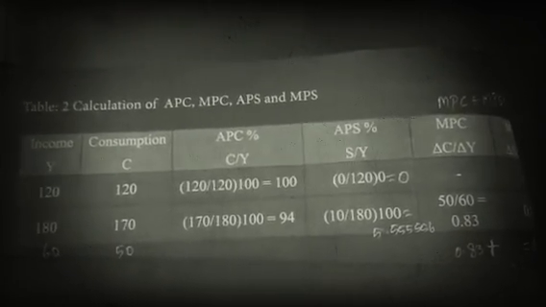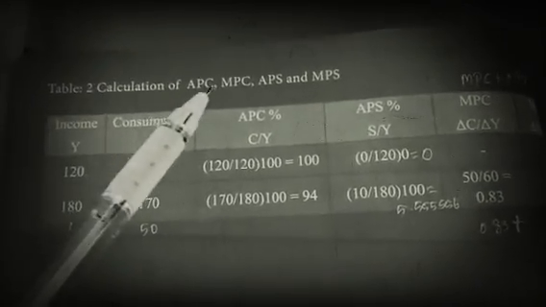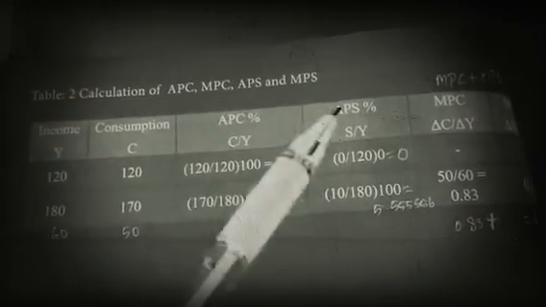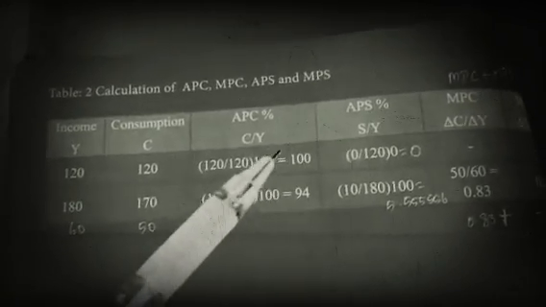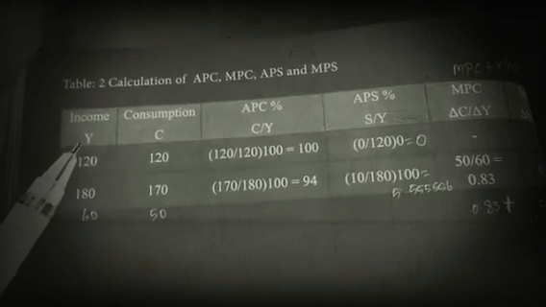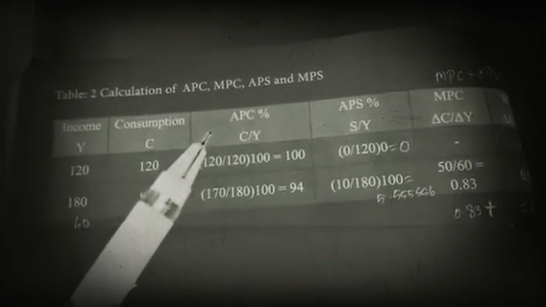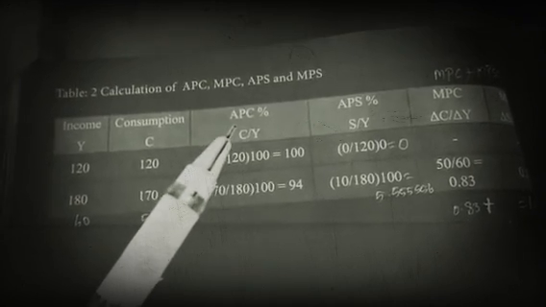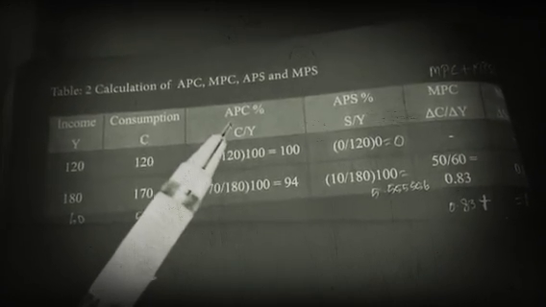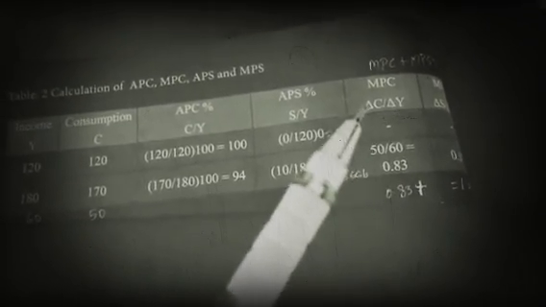This schedule will make clear APC, MPC, APS and MPS. Shall we discuss how to calculate? First column income Y, second column C consumption, then APC. We already told that average propensity is in percentage, marginal propensity is in fraction.